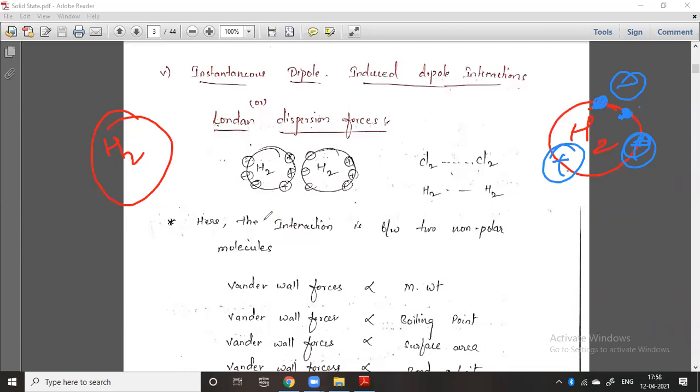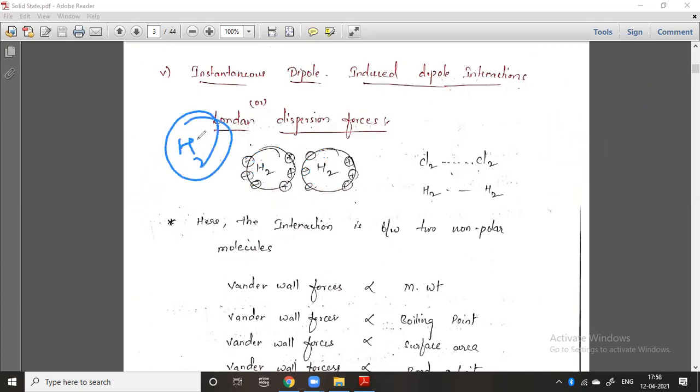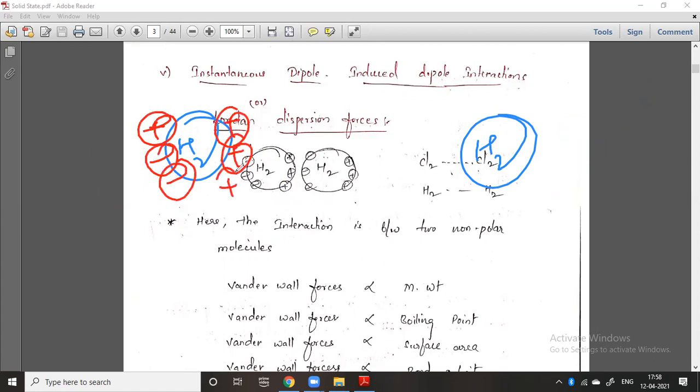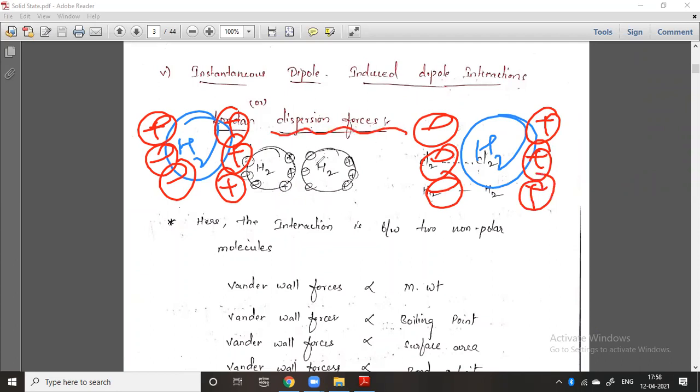So generally, whatever the position, electrons will be there like this: negative charge, negative charge, negative charge. Definitely on the opposite side a positive charge will be generated. This hydrogen molecule will also generate like this. You should remember one thing here: this is a hydrogen, and this is a hydrogen, and if it has a negative charge on the left side, then definitely it must have a positive charge on the right side. So they can easily interact like this.